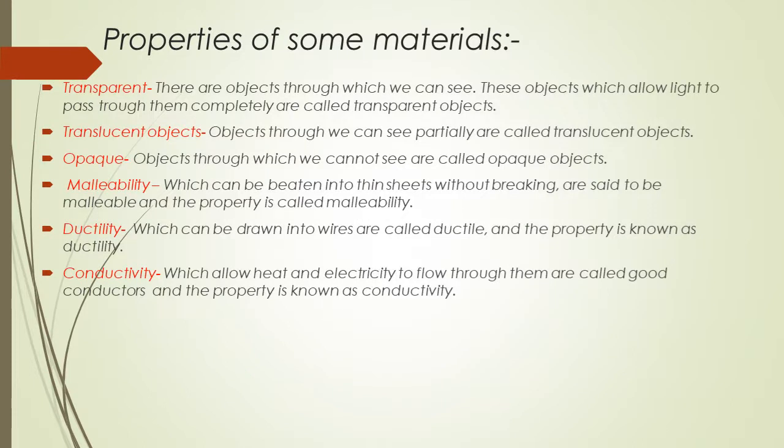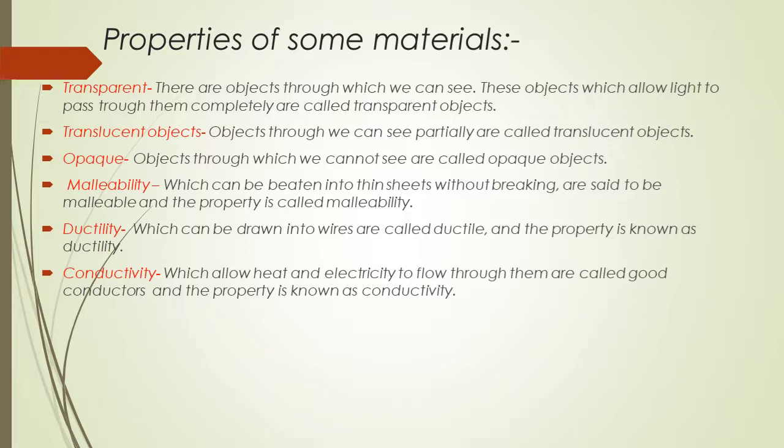Properties of some materials. Children, we will discuss the properties of some materials in this topic. First is transparent. There are objects through which we can see. These objects which allow light to pass through them completely are called transparent objects. Translucent objects: objects through which we can see partially are called translucent objects. Opaque: objects through which we cannot see